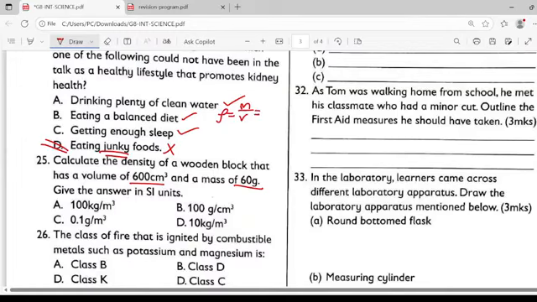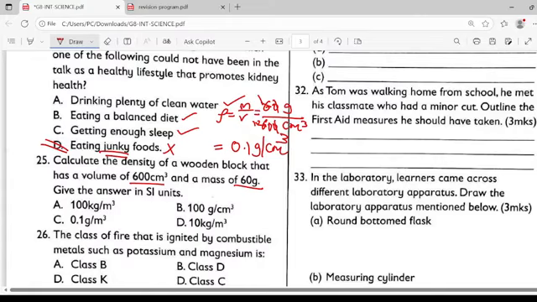So you take your mass, 60 grams, divide by the volume, 600 cubic centimeters. This gives me 0.1 grams per cubic centimeter.